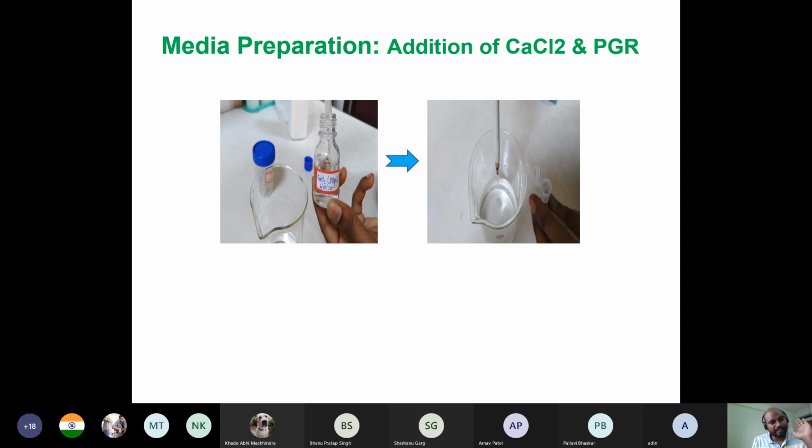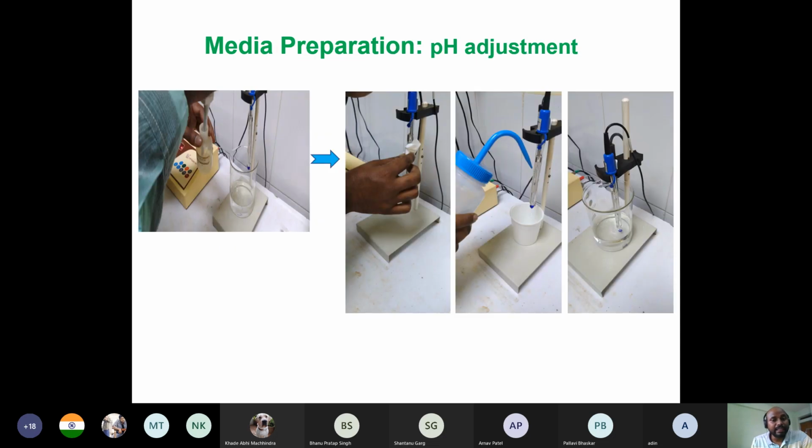Okay, so we have added media in the distilled water, we have added sucrose, we have added calcium chloride, and we have now added PGR. Now what is the step we will follow? Now we will do the pH adjustment. Why pH adjustment? Because this media has several components, and obviously if you place the plant in an acidic environment, it will die. If you place it in a basic environment, it will die. So we keep the pH for MS media mostly 5.8 to 6.